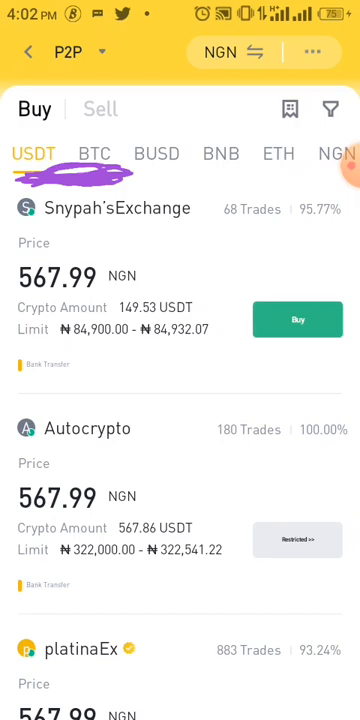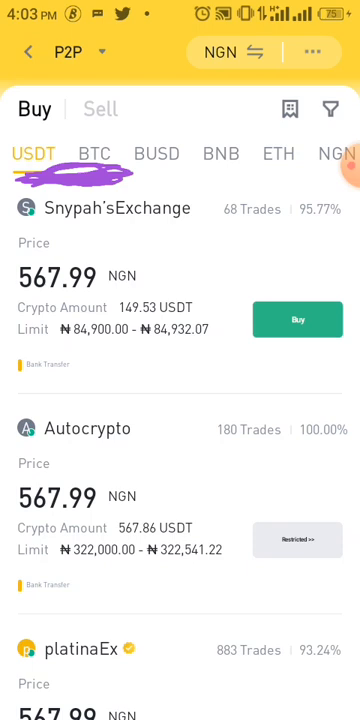Now I have two golden rules that you can use if you want to avoid being scammed. Yes, there's scamming. They can scam you when you want to buy. So if you can obey these two rules, you'll be safe. Number one, you can see in front of somebody's name, let's take for example this Napa exchange, there is what we call 68 trades and there is 95.77%, right? Now take note, number one rule is that for the trades the person must have up to 1,500. For the percentage, the person must have up to 90%.